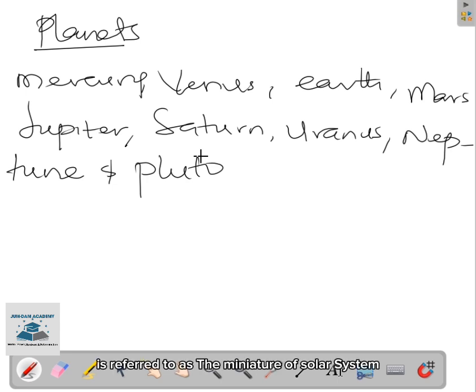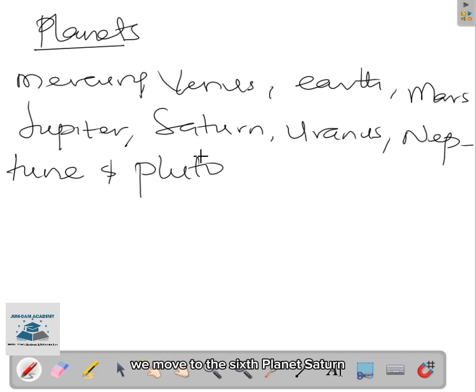But Jupiter is referred to as the miniature of the solar system because it's almost as big as the solar system. Like a star, it is made of gases, and the sky is lit up by its many moons, by the 63 moons present around the planet. I hope we understand that.